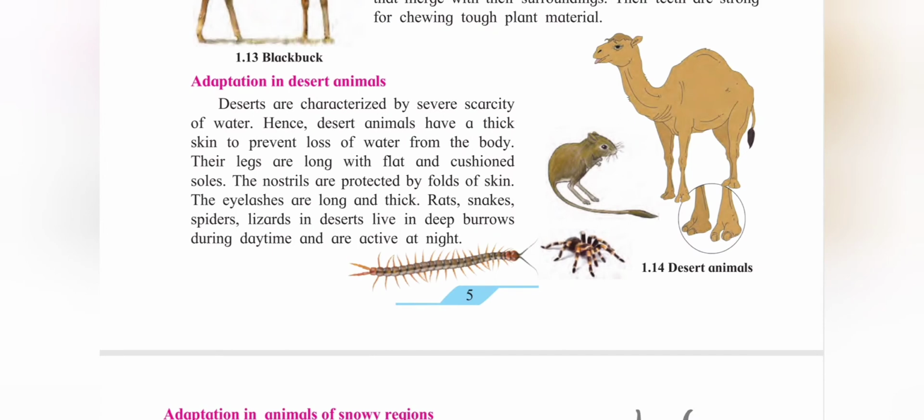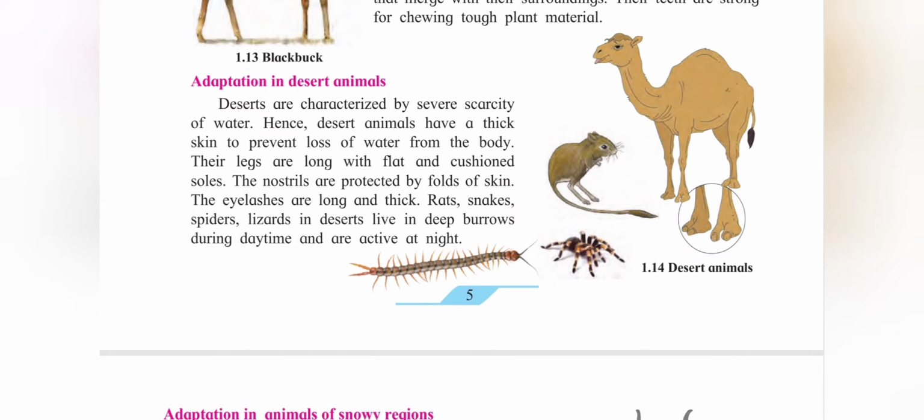Adaptation in desert animals. We all know that there is less amount of water in deserts. Animals living in desert areas are able to live and survive with less water also. These animals have a hard and tough body skin. Their legs are long with flat and cushioned soles. Their thick skin helps them to prevent water loss and retain it inside their body for a longer period of time. Camel is one of the examples of animals in desert regions.